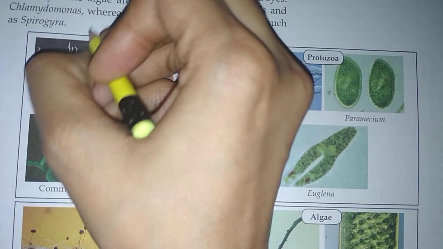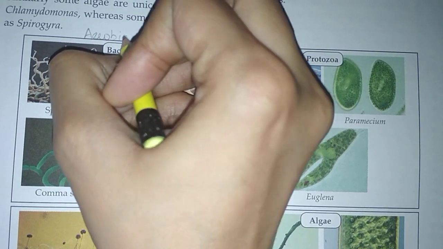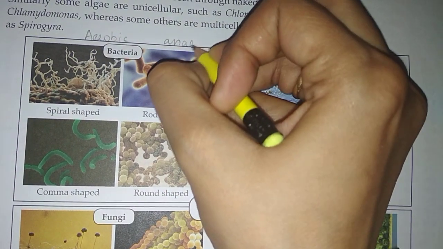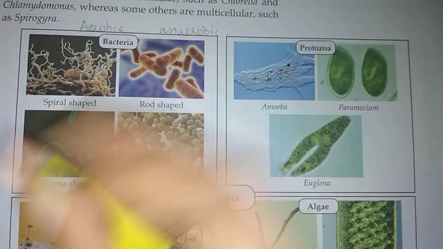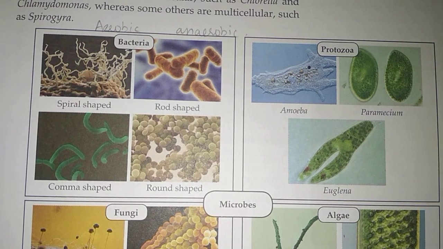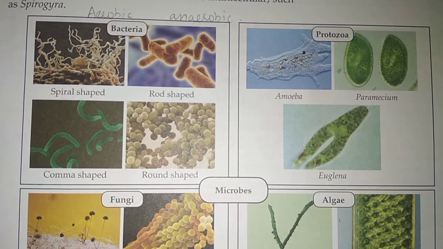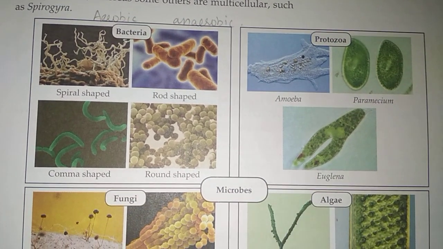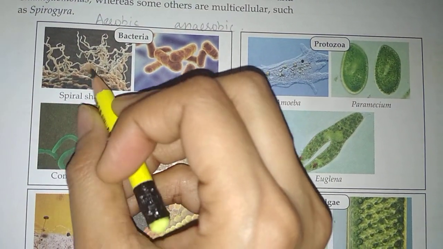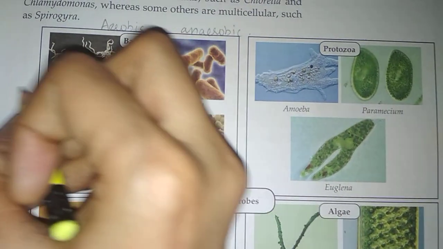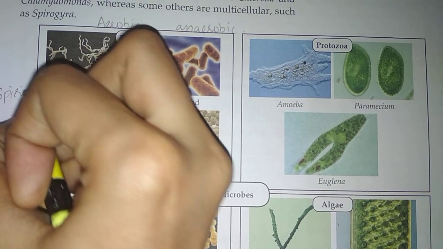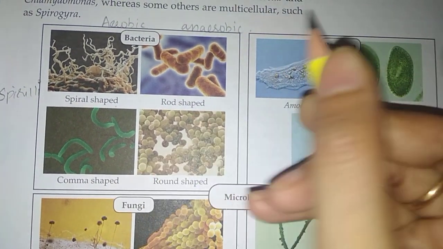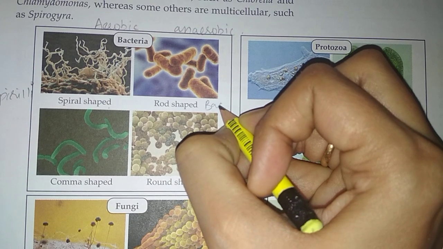One is aerobic. Aerobic means they require oxygen to grow. Second one is anaerobic. Anaerobic means they do not need oxygen. On the basis of their shapes, they are of four types. Spiral shaped, for example spirillum. Second is rod shaped, for example bacillus.